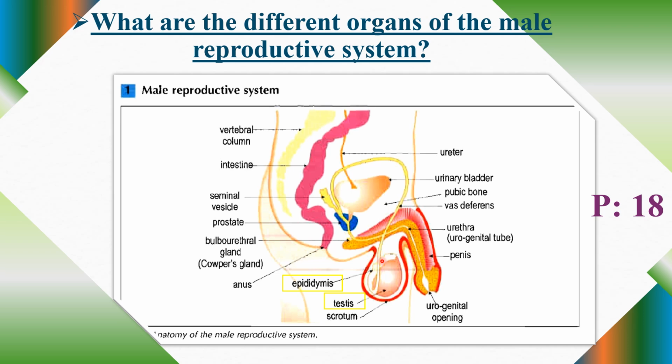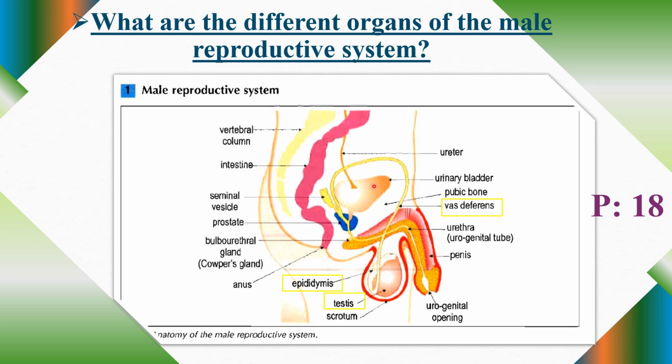We move to the third organ. So we have the testis, we have the epididymis. The third organ is the vas deferens. This is the vas deferens, the yellow tube. It's just a tube where the sperm cells can move. So they are transported.